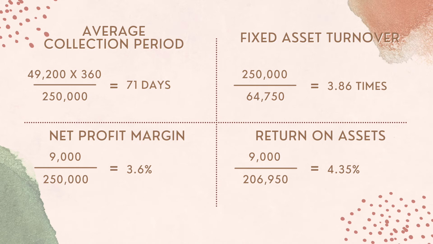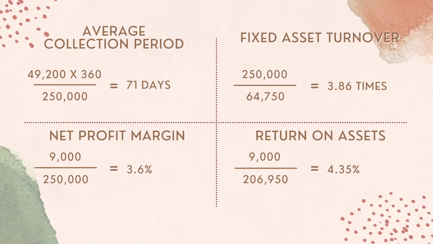Net profit margin. The formula to calculate net profit margin is earnings after tax divided by sales. The calculation will be 9,000 divided by 250,000 equals 3.60%. QAE Berhad net profit margin is lower than industry average. Industry average net profit margin is 12.50%. This means QAE Berhad does not have a better growth project and is unable to generate net earnings for shareholders.